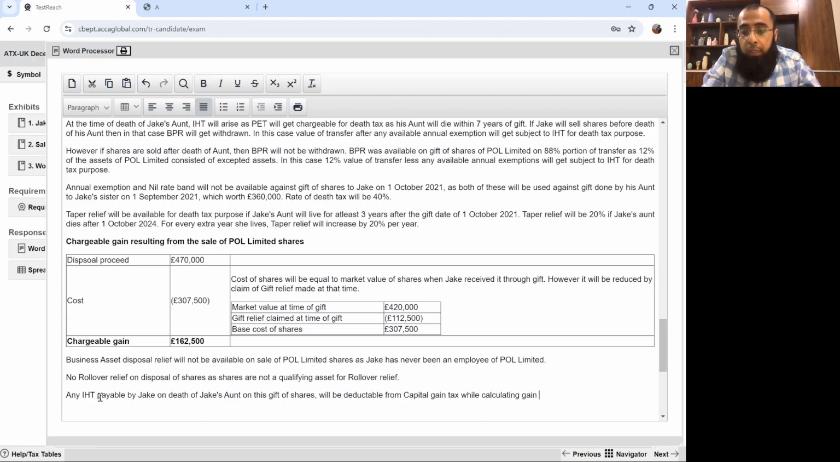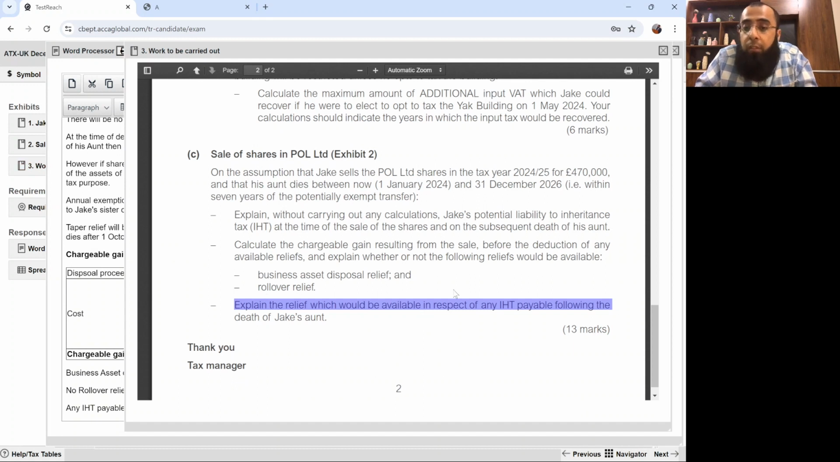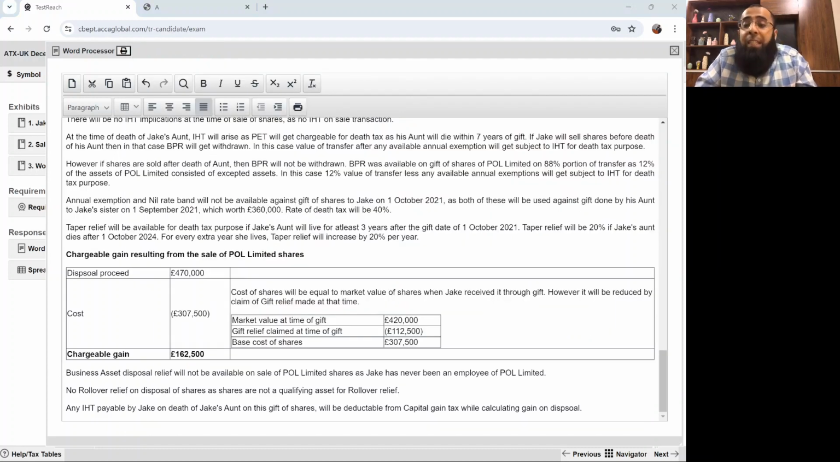Gain on disposal, because it's completely logical. If you are paying any IHT, that's your cost, so that cost becomes deductible. So if any IHT is payable, explain the relief which would be available in respect of any IHT payable following the death of Jake's aunt. So if the donee is paying any IHT, he can claim a deduction from capital gain tax, like it's the cost which you deducted from your gain on disposal.